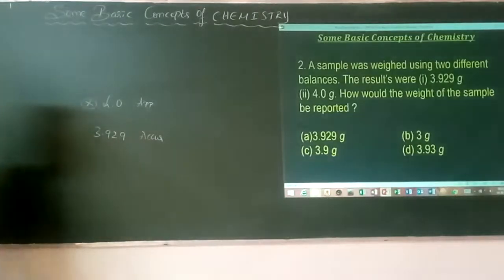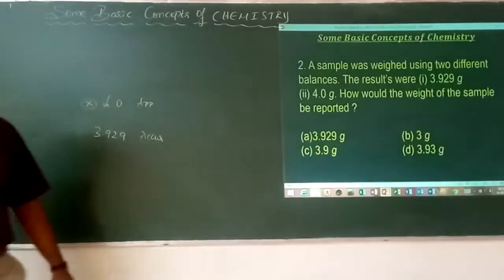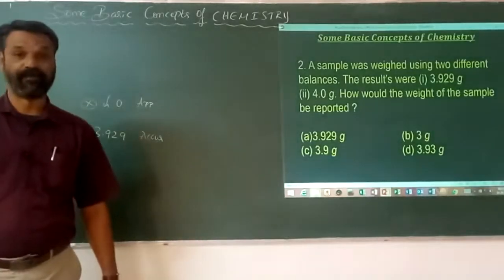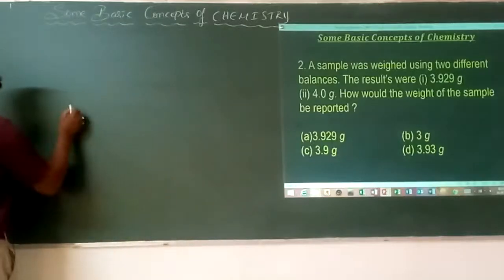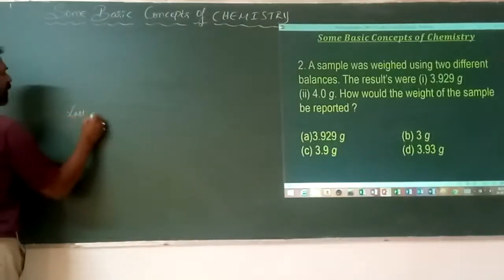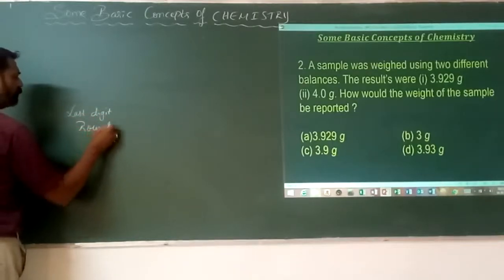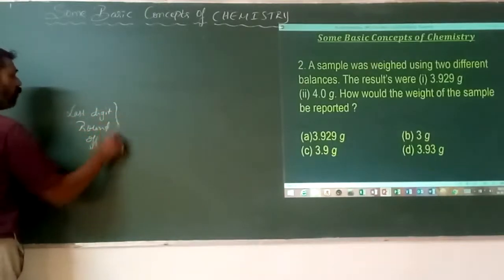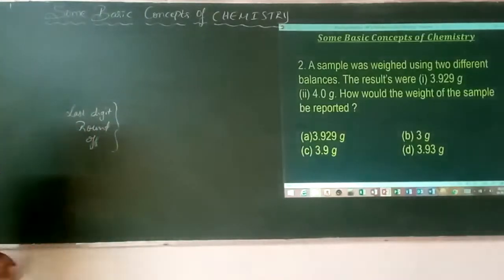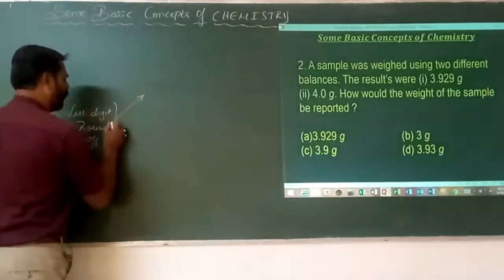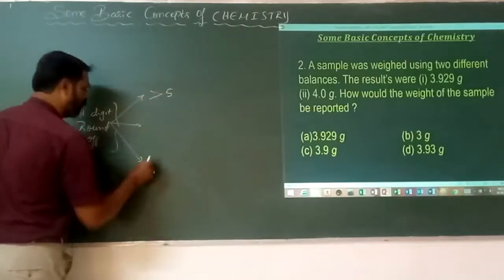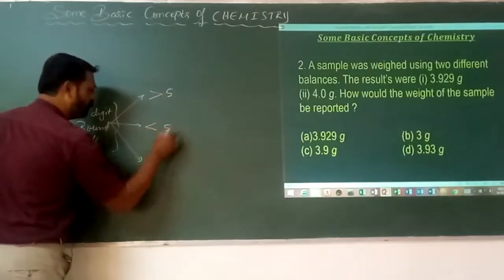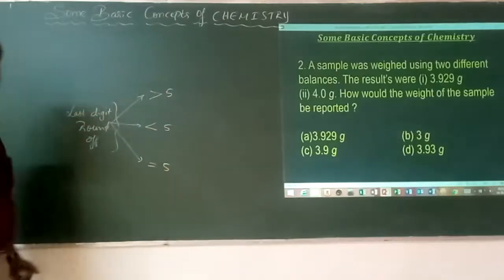But due to that, you have to be very familiar with some of the rounding of the numbers. So here, we know about rounding off the last digit. How to round off the last digit? It is based on three different concepts: greater than 5, less than 5, equal to 5.